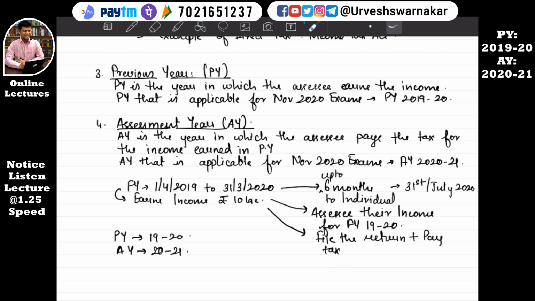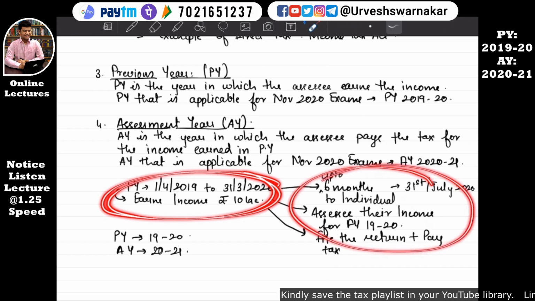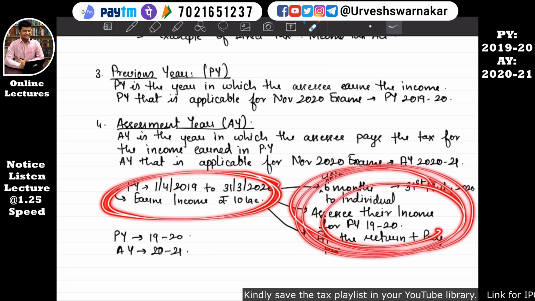Okay, so previous year is the year in which the assessee earns the income. And what does assessment year mean? That is AY. Assessment year is the year in which the assessee pays the taxes for the income earned in the previous year. So it is quite clear: this is the previous year, and this is the year in which the assessee is paying the taxes, that is 2021.